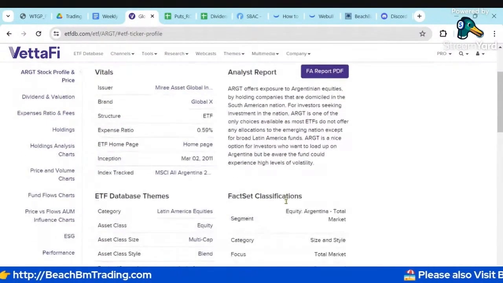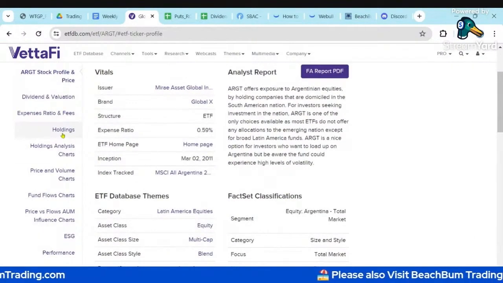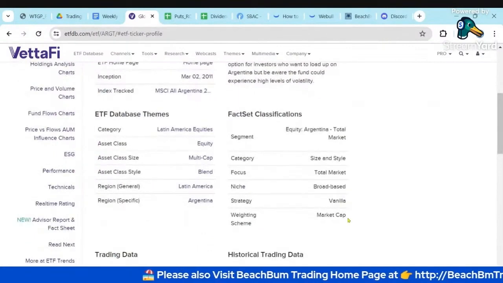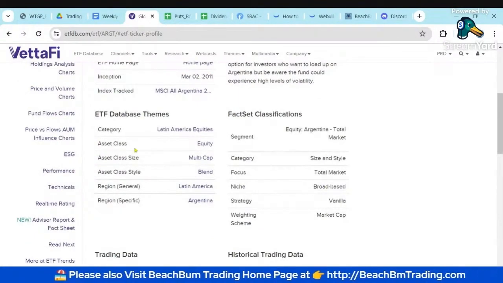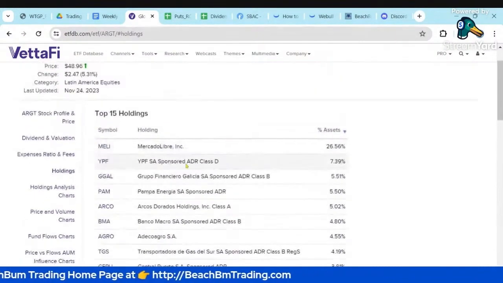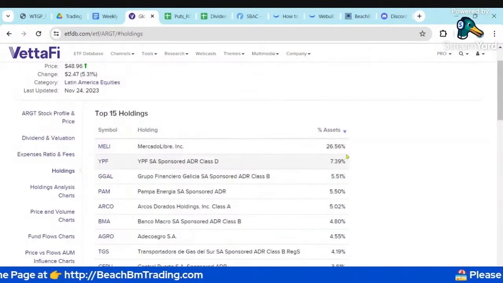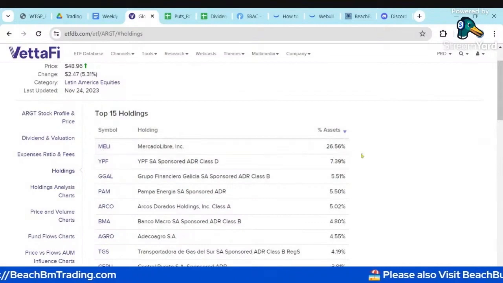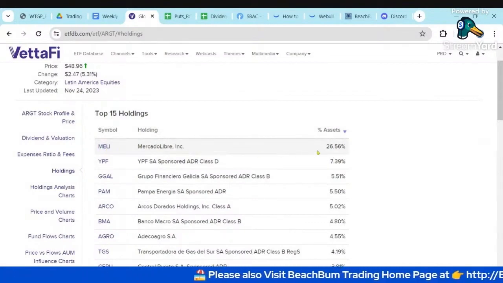It's long. You can see the holdings for that particular ETF. You can see how it's weighted. So it's market cap weighted, vanilla, broad-based. You can look at the holdings. I saw several people mention that they were playing Argentina using MELI, Mercado Libre.